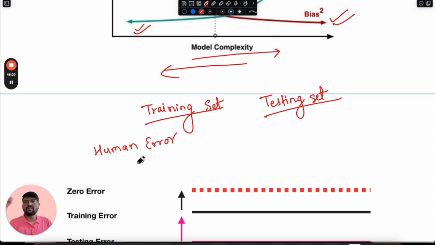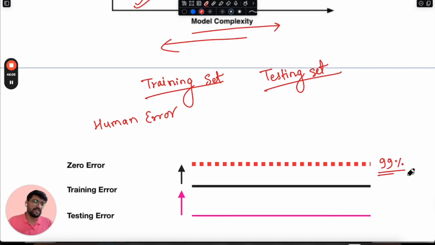These errors will be much smaller. So let's say humans are 99% accurate, and our model will be most effective when it reaches 99% accuracy. We will try to find a model in which the training accuracy and testing accuracy are both at 99%.